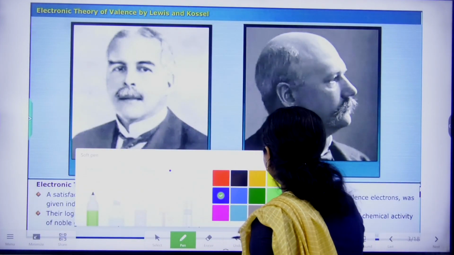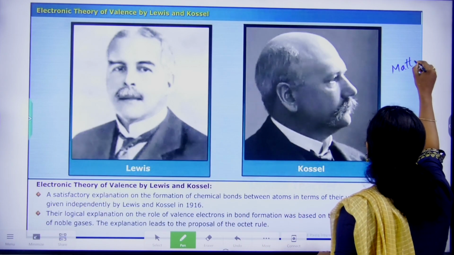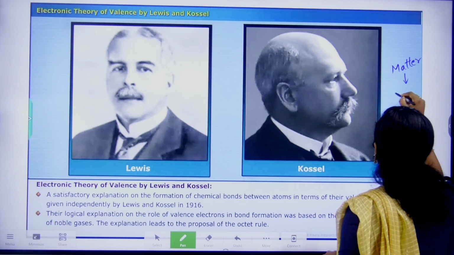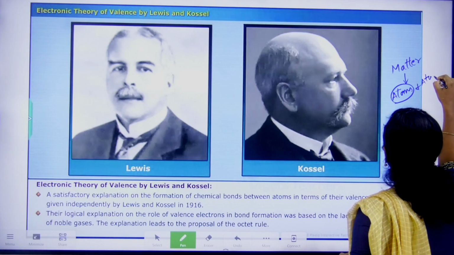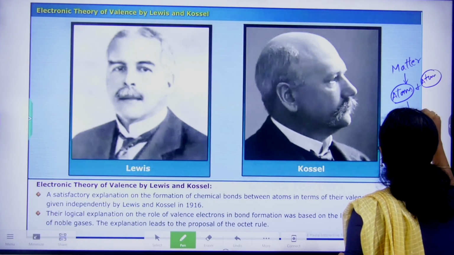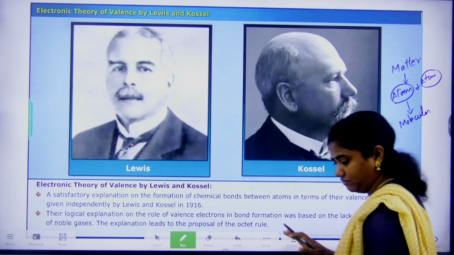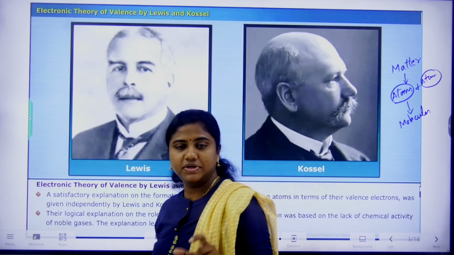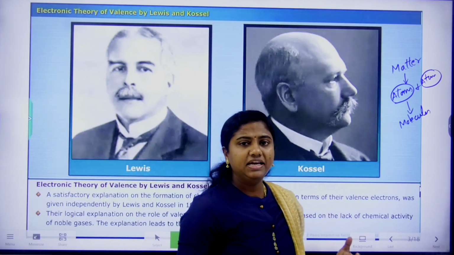These atoms combine to form molecules. Atoms combinedly form a molecule.